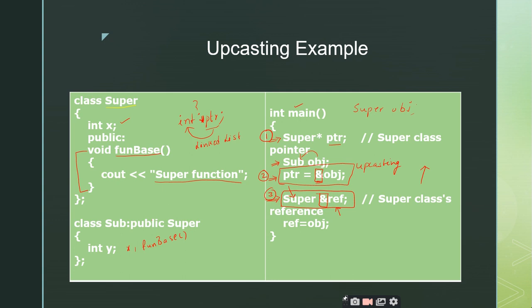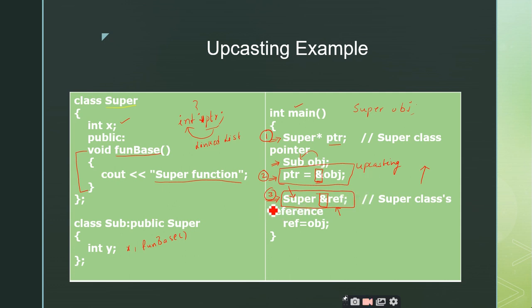We keep on saying that, but there is a very slight difference between call by reference and call by address, right? We'll see this when time permits. What is the difference between call by reference and call by address, right?